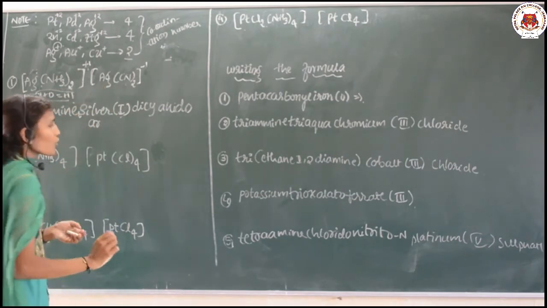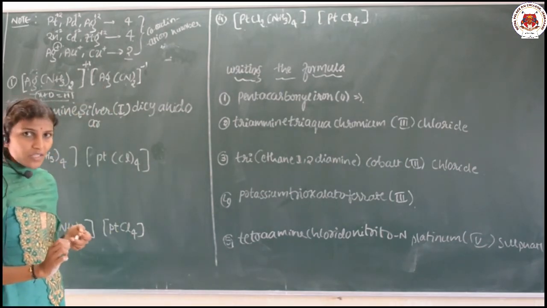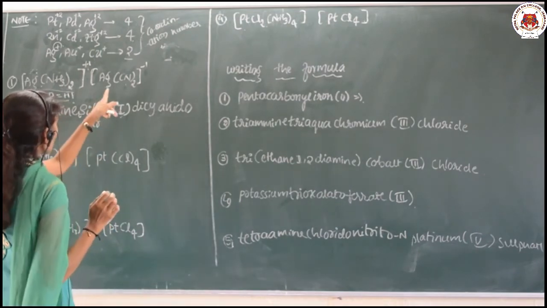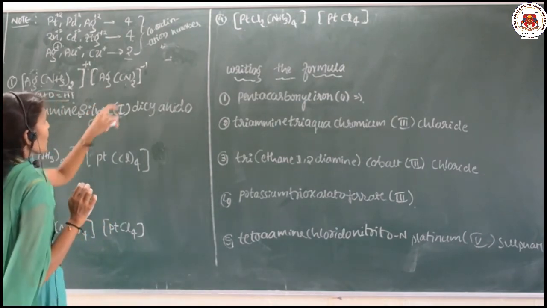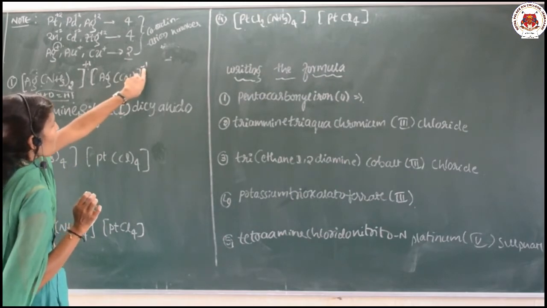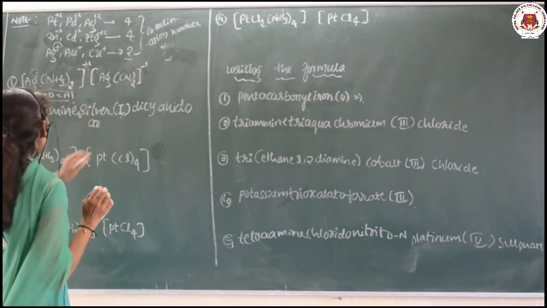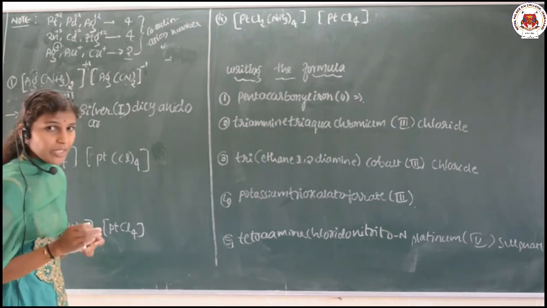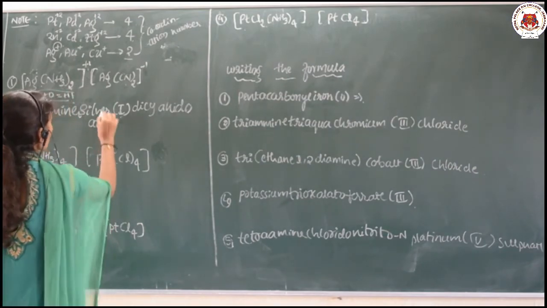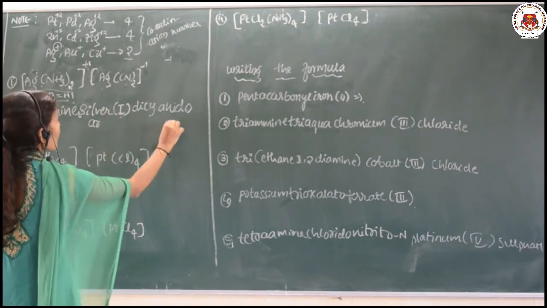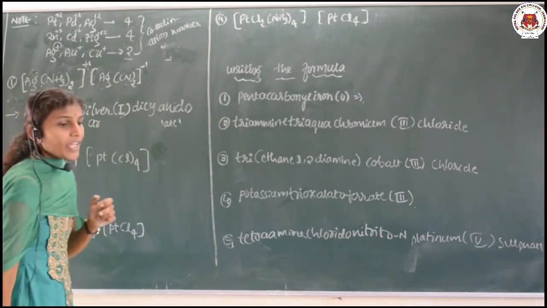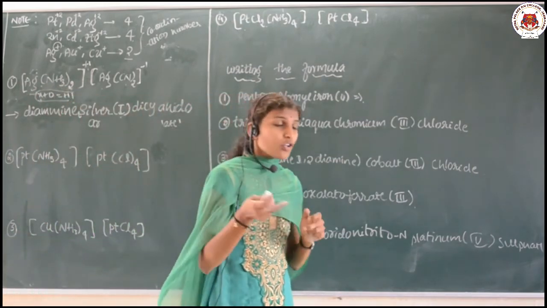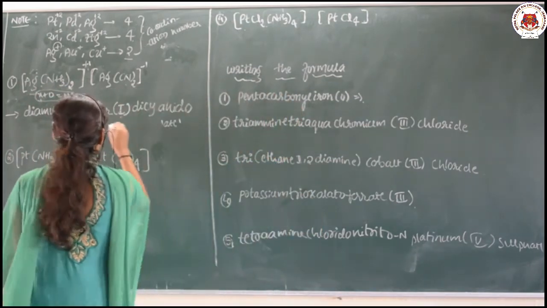Here you should not take silver as the name, because it is a negatively charged complex. Suppose a negatively charged complex is there, then you should use the metal name ending with the ate word. So you should use the term argentate.